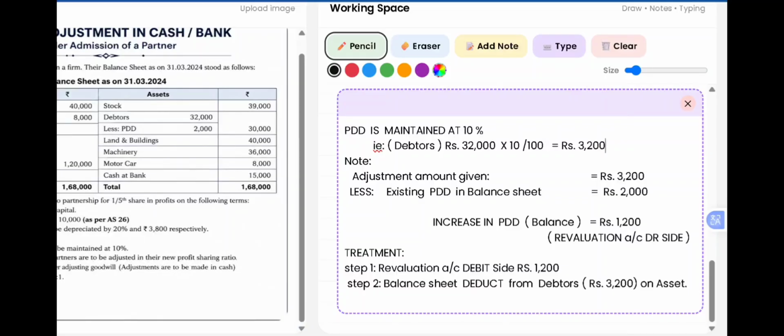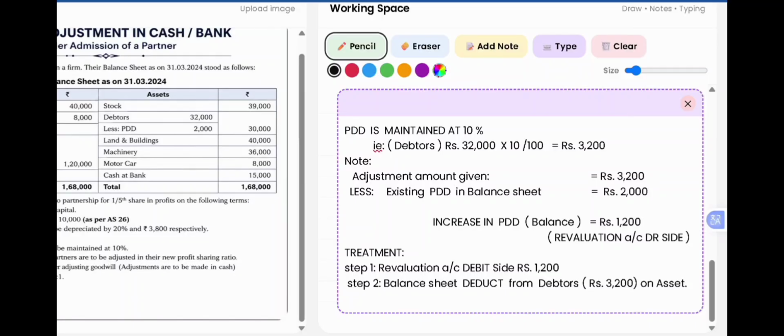So now we are going to compare the old PDD and the new PDD. Amount given in the adjustment is rupees 3,200. Deduct the existing PDD which is given in the balance sheet, that is rupees 2,000. So when you deduct it and compare it, we will get a difference amount rupees 1,200. That is the increase. Now if you see here, the new PDD given in the adjustment is more than the existing PDD.